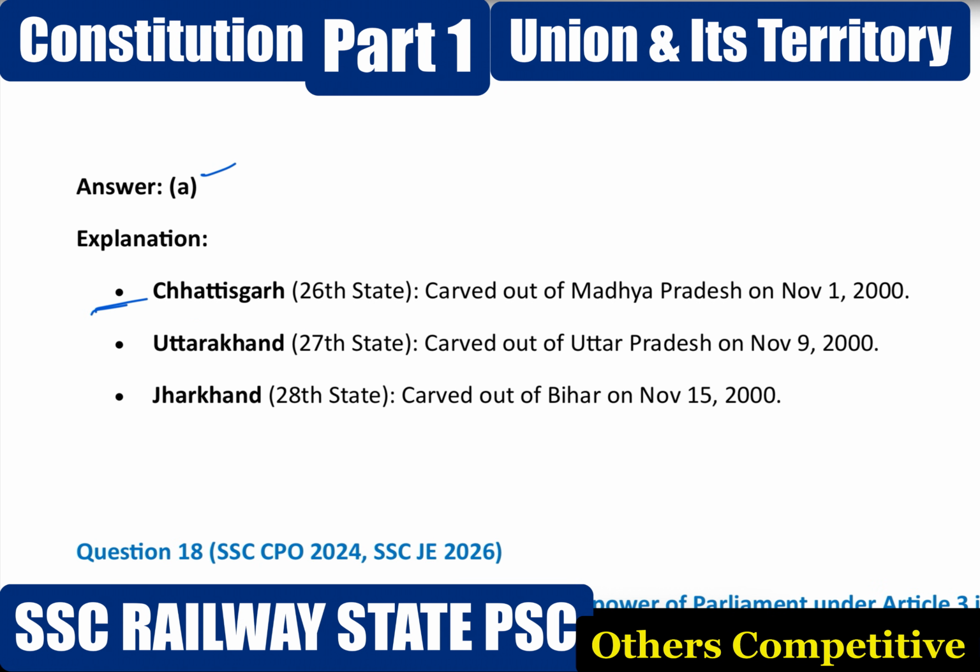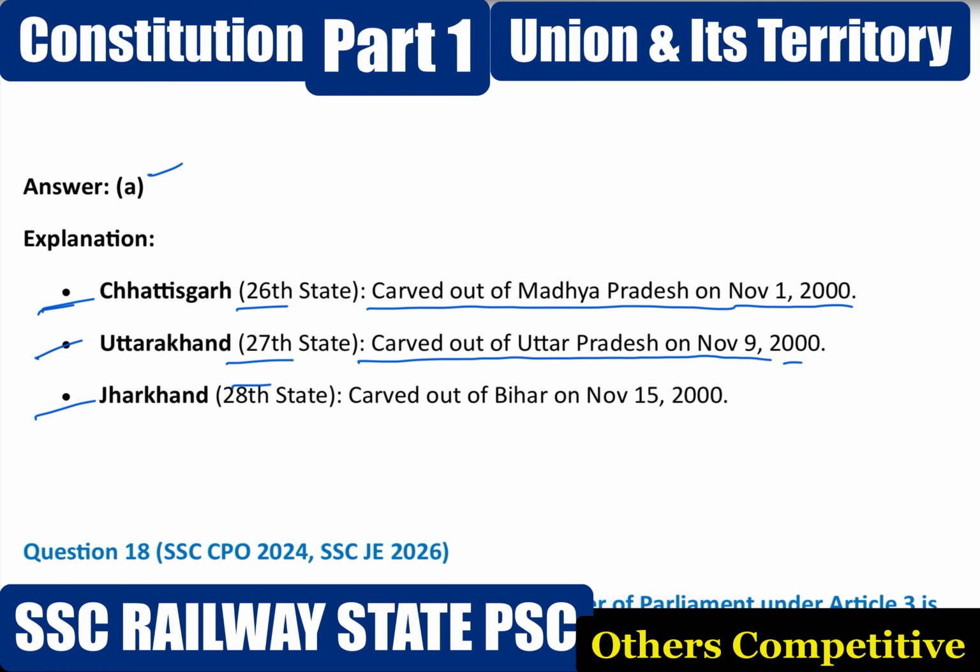Chhattisgarh, the 26th state, was carved out of Madhya Pradesh in November 2000. Uttarakhand, the 27th state, was carved out of Uttar Pradesh on November 9, 2000. Jharkhand, the 28th state, was carved out of Bihar on November 15, 2000.